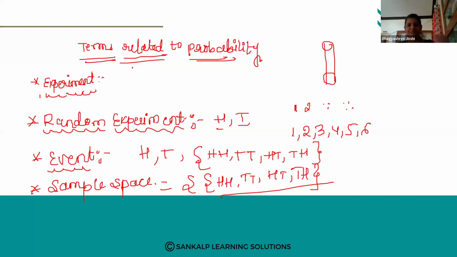So what do you mean by random experiment? You see, in one experiment, you are tossing one coin. After tossing a coin, you know the possible results. Okay, so 2 results can happen. One is head and another one is tail. But you don't know exactly whether it is a head or exactly a tail. That means the exact result can't be predicted. But whatever outcomes will come, that you know. So this we call a random experiment.